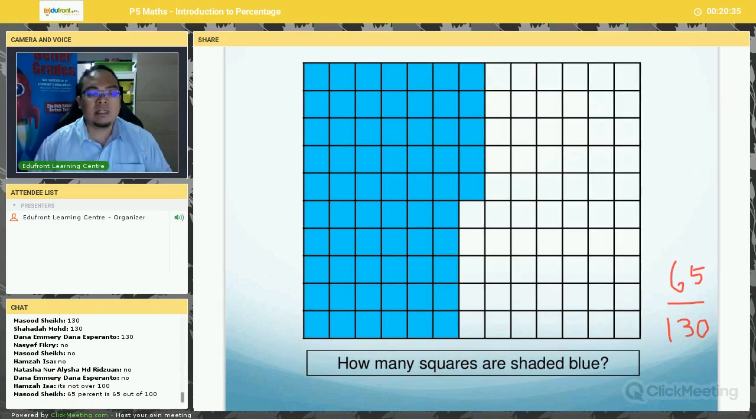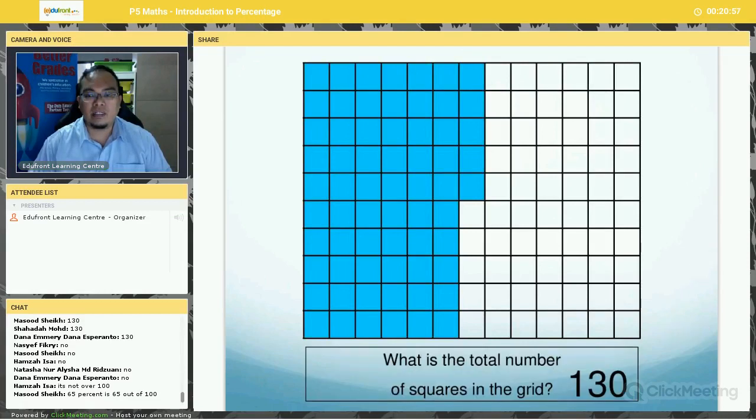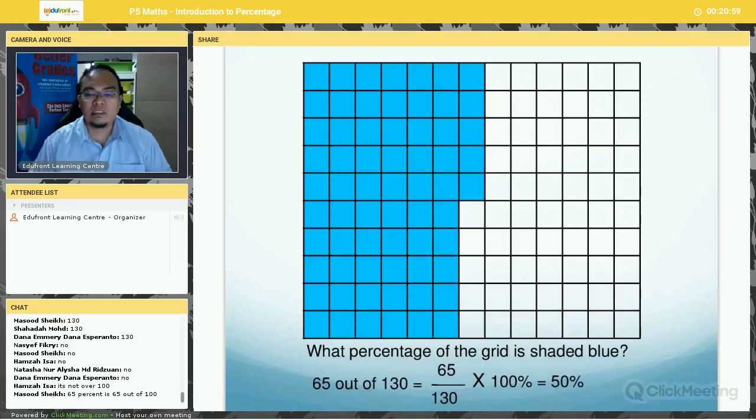Very good, Hamza, because it is not over 100, right? Percentage is over 100. So in this case, it is 65 out of 130 squares. So it is not 65%. Then the next question is, how do we change this to percentage? Right, so we can see here.